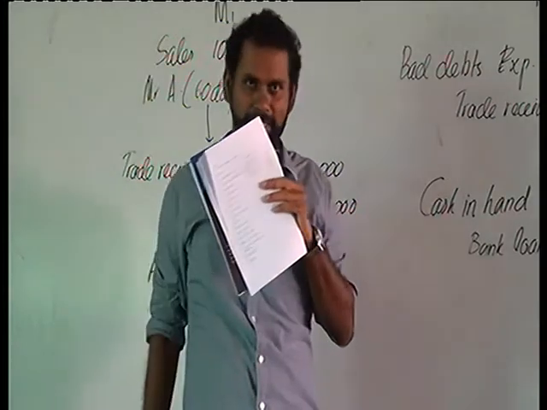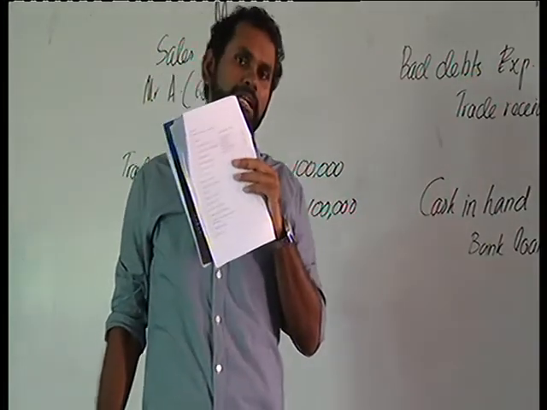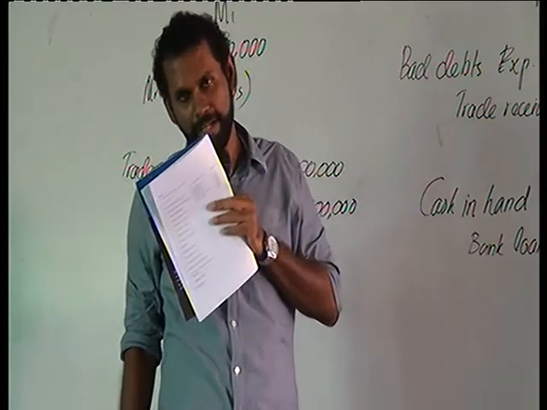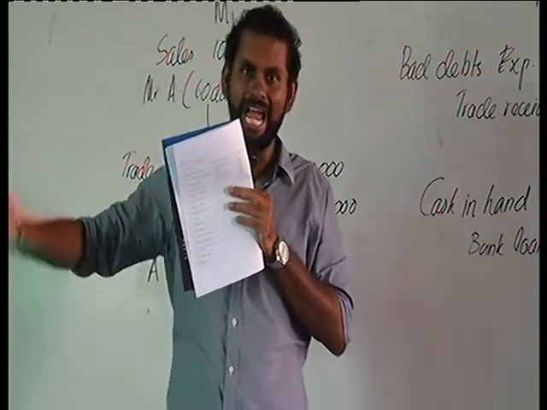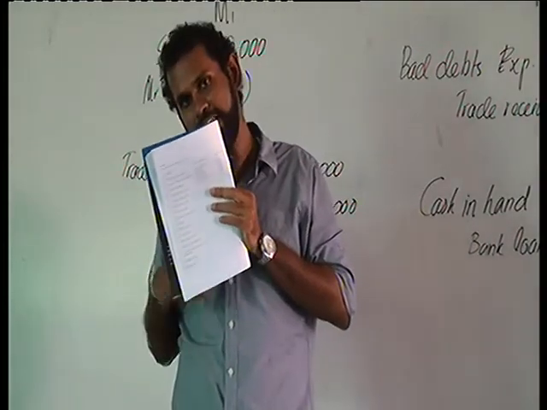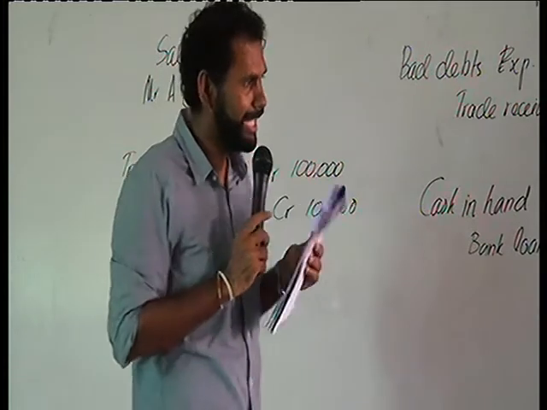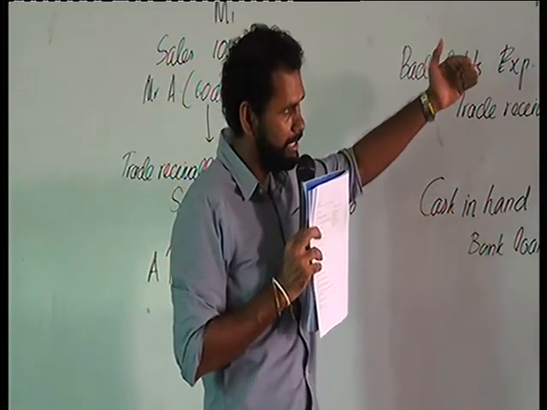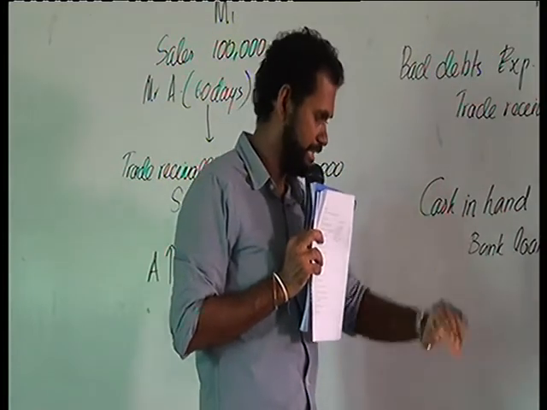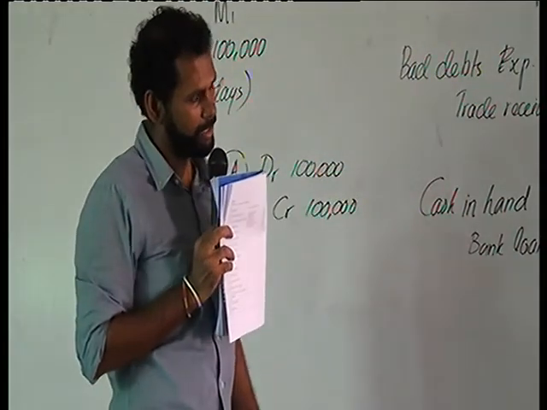Increase in the asset means debit the building account. And credit what? How are we going to add something to the building? By paying through cash. So cash in hand, one of our other assets, will be reduced. So debit buildings account, credit cash in hand account.